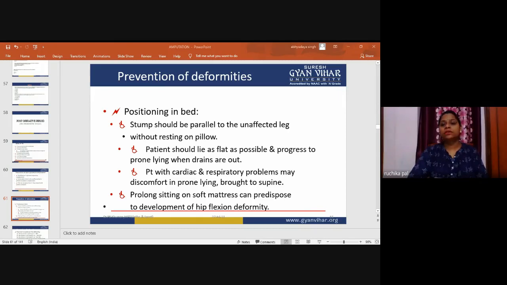So this is the positioning in bed. Prolonged sitting on a soft mattress can predispose to the development of hip flexion deformity. The mattress should be stiff, or firm enough. If the patient has a very soft mattress, it can lead to hip flexion deformity. This is why we prevent prolonged sitting on a soft mattress.